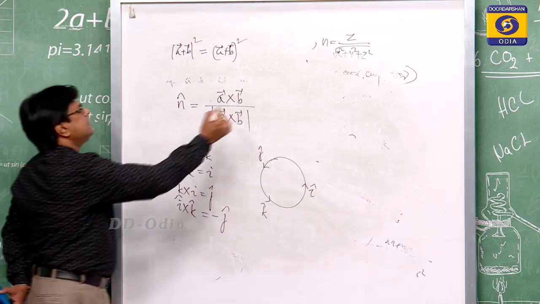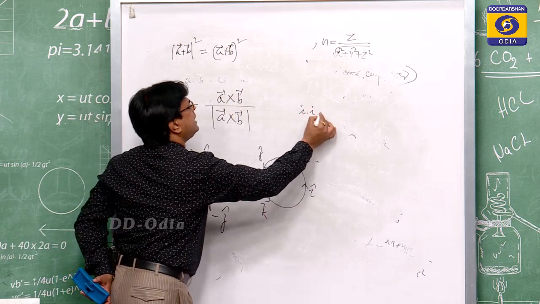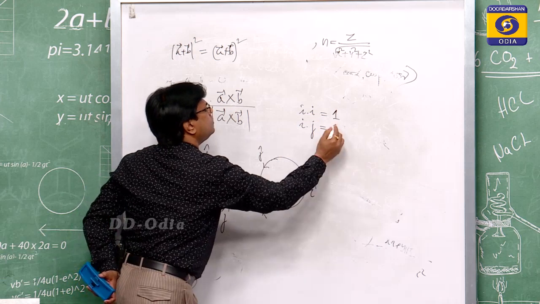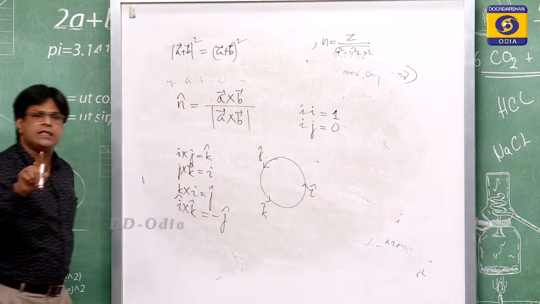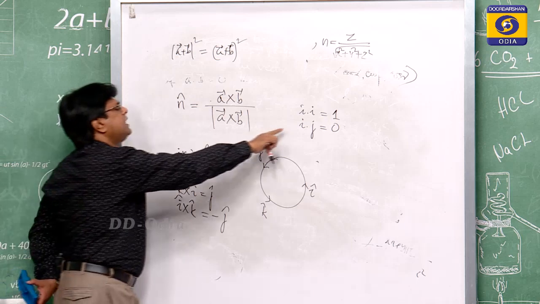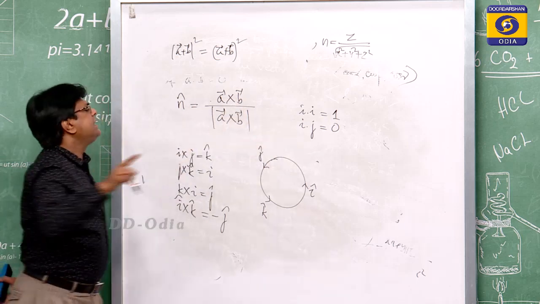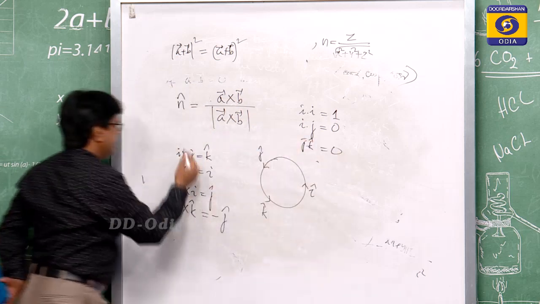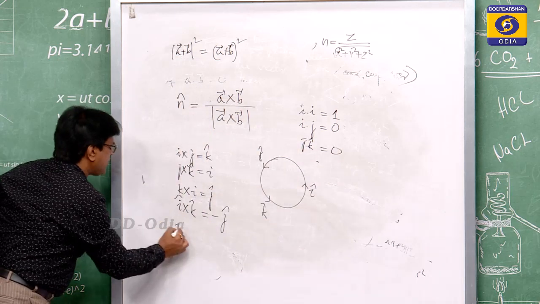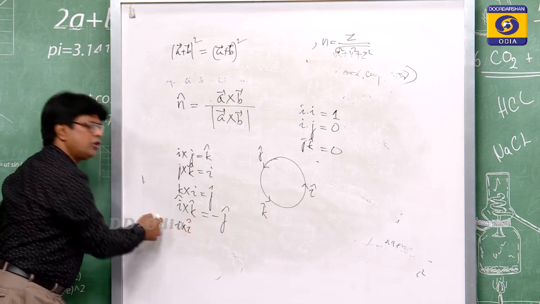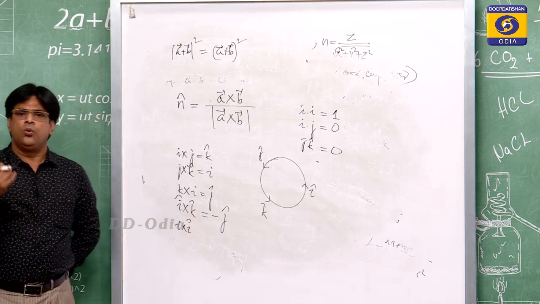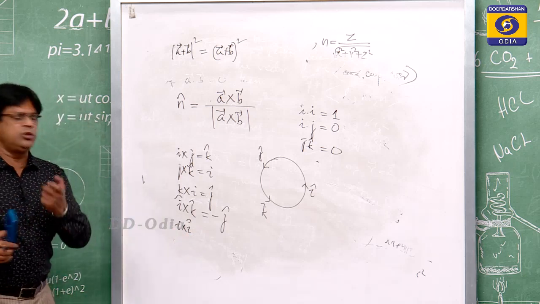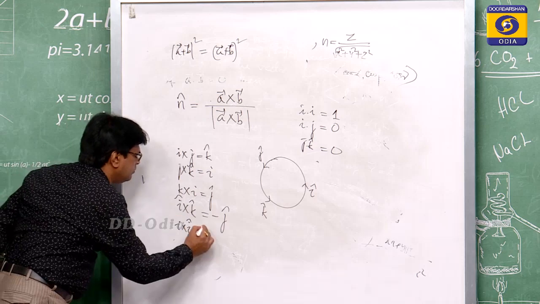Similarly, in case of dot product, i dot i is equal to 1, but i dot j is equal to 0, because i is along the x axis and j is along the y axis. The angle between them is 90 degrees. So, j dot k is also equal to 0. In case of cross product, suppose i cross i. In the cross product we have sin theta. If the two vectors are the same, the angle between them is 0 degrees, so this is equal to 0.